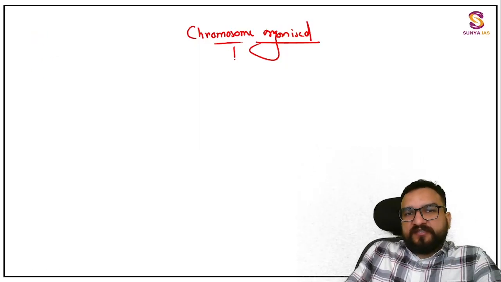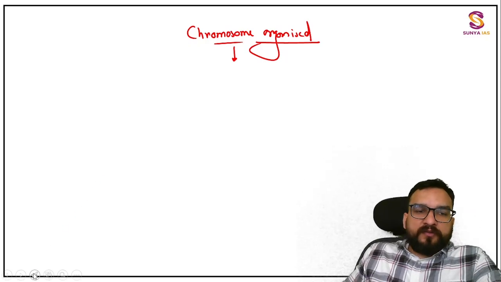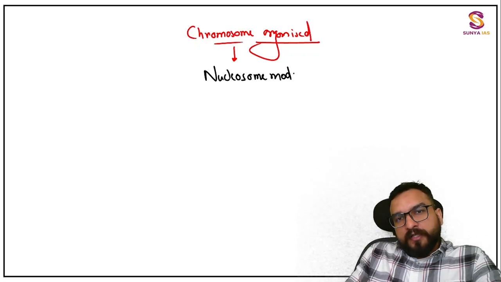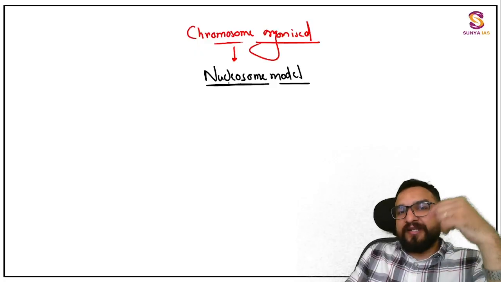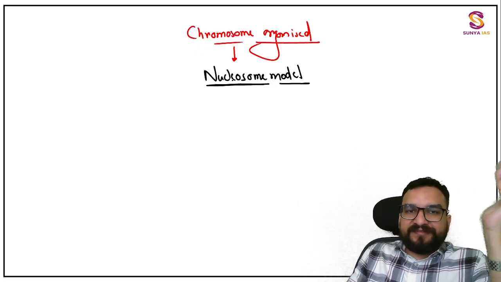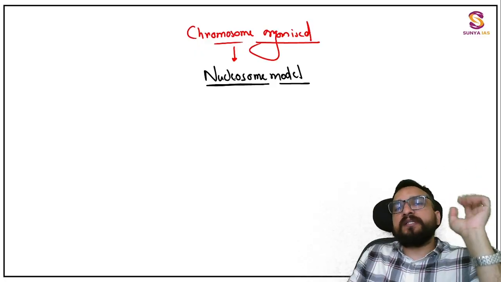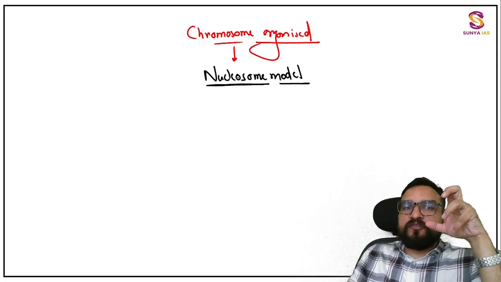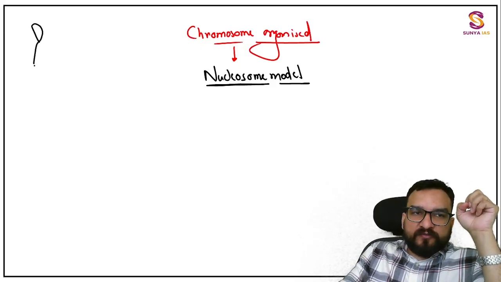And to explain this, we have one model, that is the nucleosome model. Again, let me tell you that nucleosome is a new word which you are hearing right now. Nucleolus is something else, nucleus is something else, nucleotide is something else, a nucleosome you are going to see in this particular aspect.